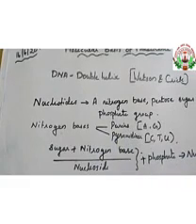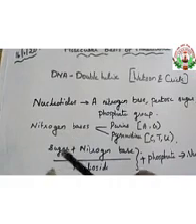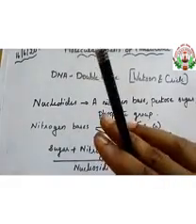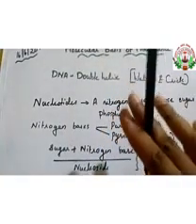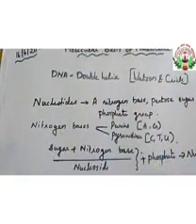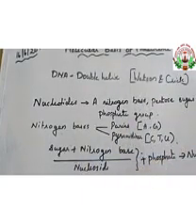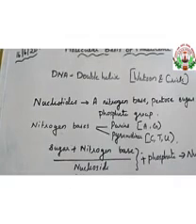Now, the sugar can be a pentose sugar. It can be either ribose or deoxyribose. So the sugar present in a nucleotide or nucleoside is what? A ribose sugar or a deoxyribose sugar. Ribose sugar you can see in RNA, and deoxyribose sugar you can see in DNA.